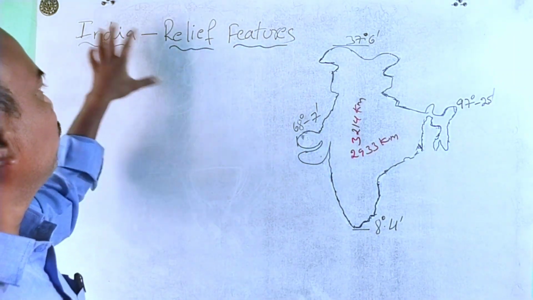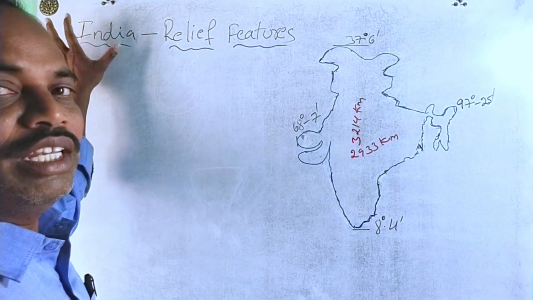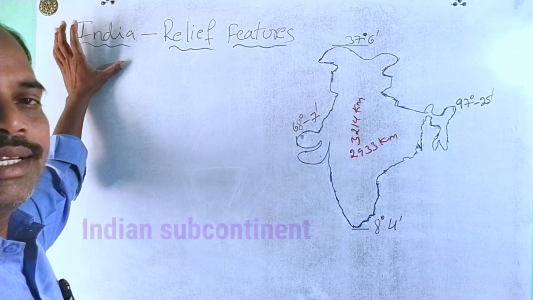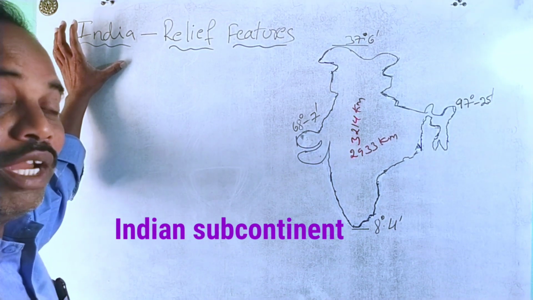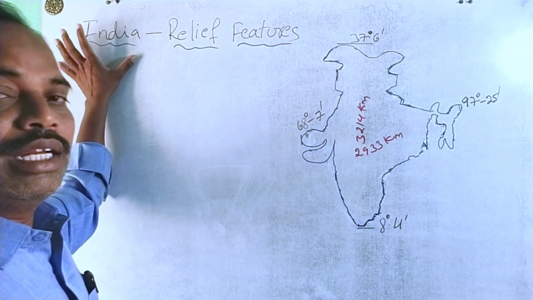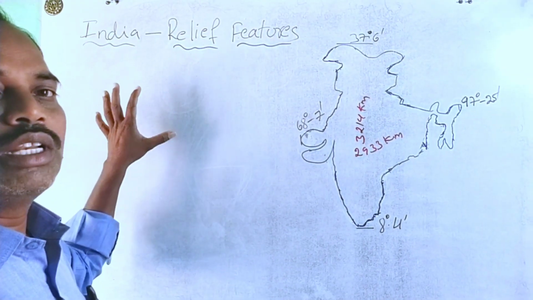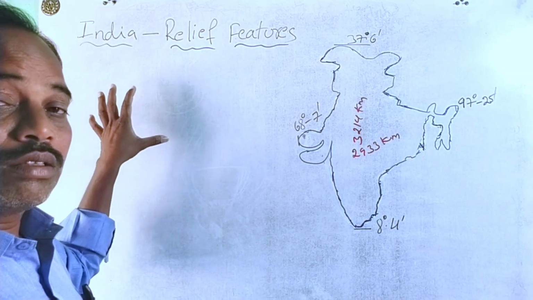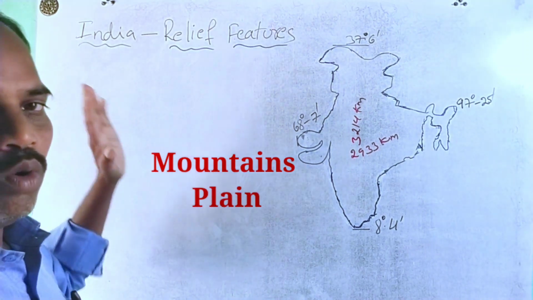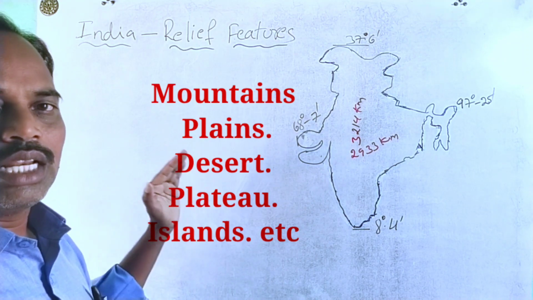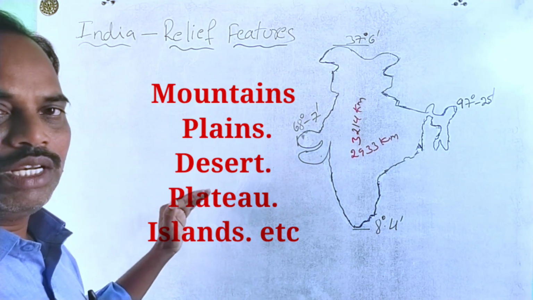Listen, first of all, we are discussing India. India is considered as a subcontinent. Why is it called a subcontinent? It has the continental features. What are the continental features? Mountains, plateaus, plains, deserts, rivers, vegetation, etc.